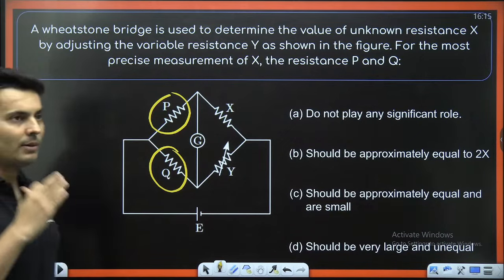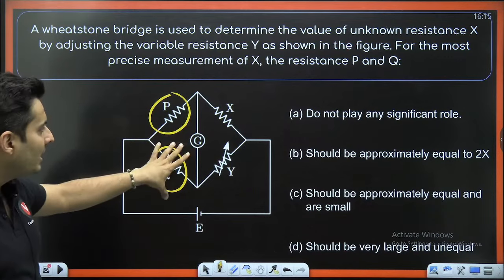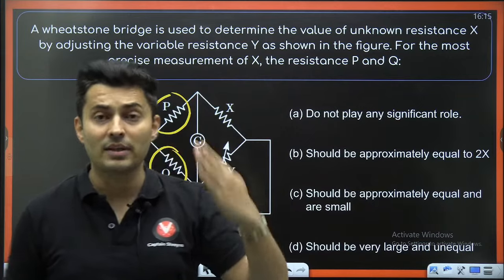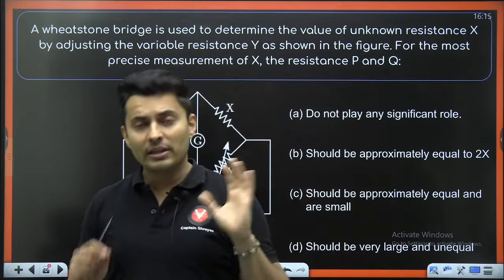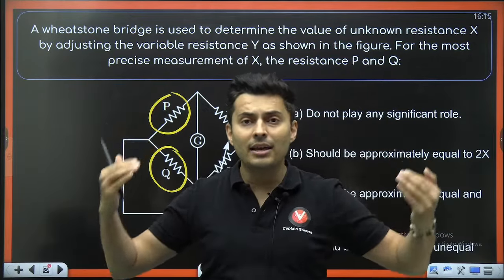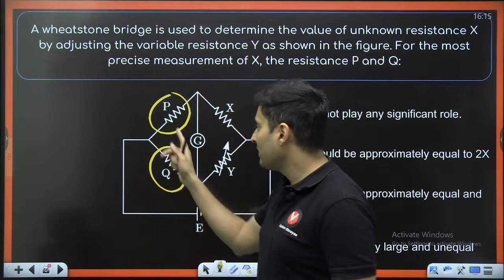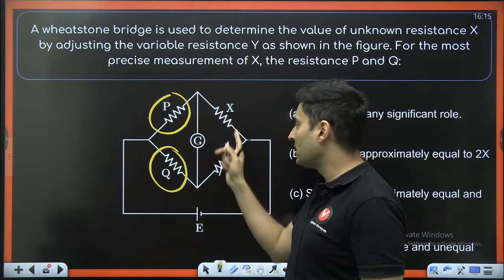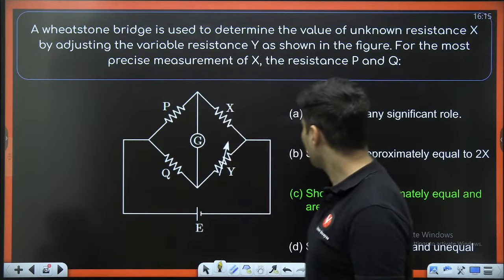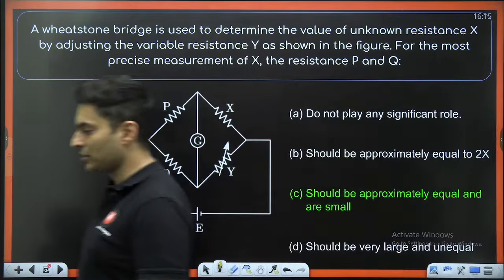Guys, whenever a meter bridge experiment is performed, these resistances should be roughly the same, meaning your null point should come close to 50 centimeters, only then your accuracies are very good. If your null point is very close to one end or the other far end, then the inaccuracies are more. So in order that the null point is somewhere in between, these resistances should be roughly the same, so the null happens to be at the midpoint. So it should be approximately the same, and yes, they are small, you do not make them very big, correct?